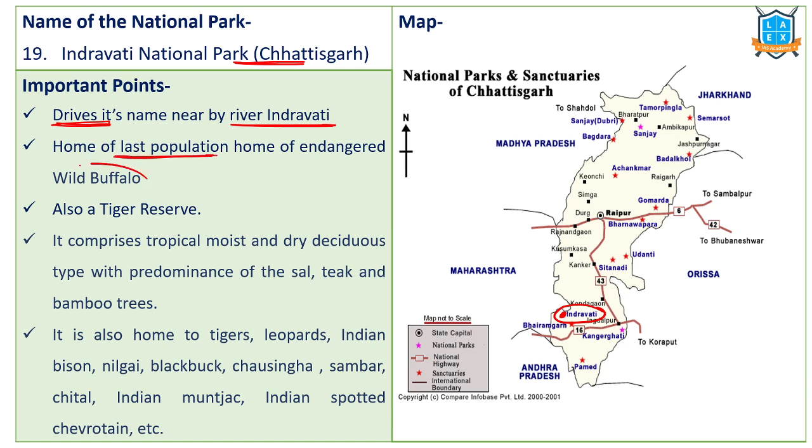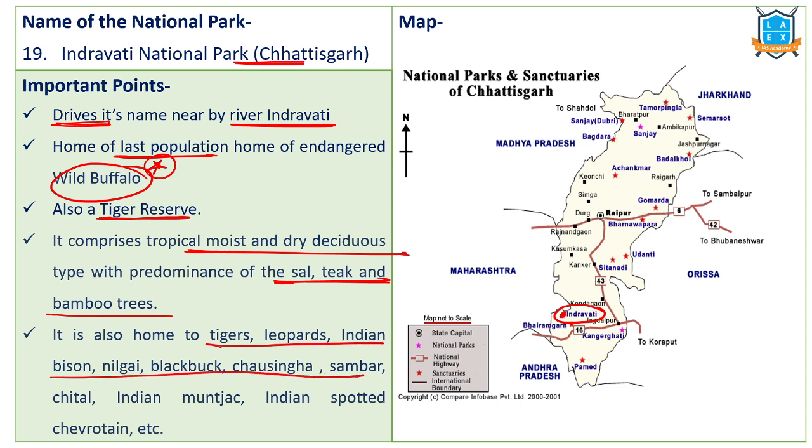the last population of wild buffaloes. Indravati National Park. It is also a tiger reserve. It comprises tropical moist and dry deciduous type of forest. It has sal trees, teak trees, bamboo trees, and it is home for tigers, leopards, Indian bison, all these.